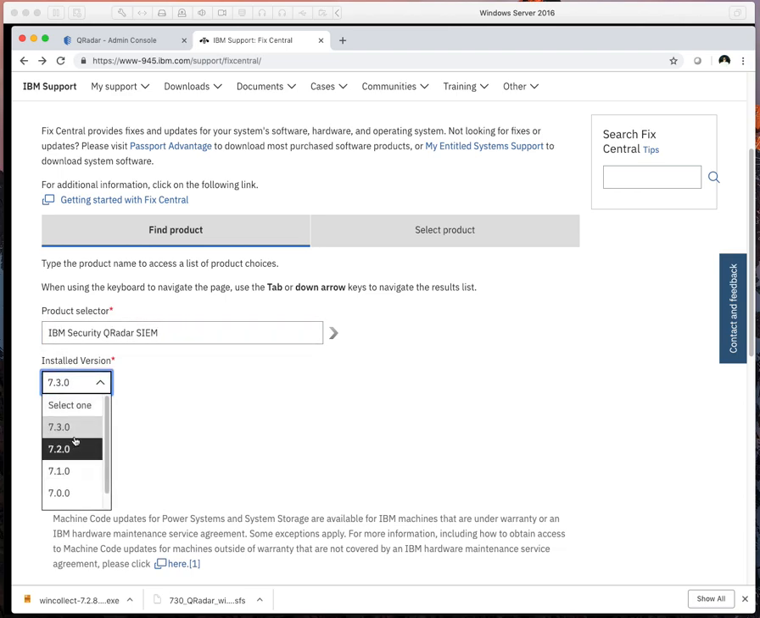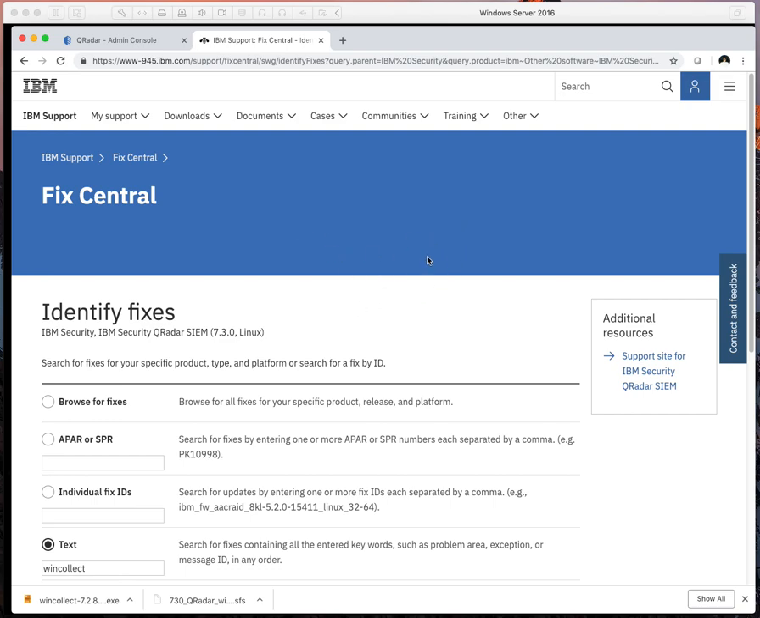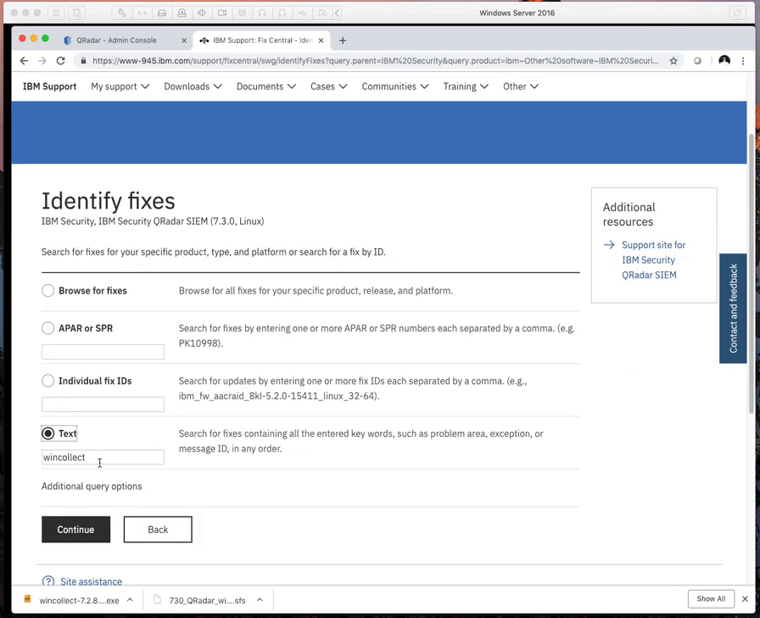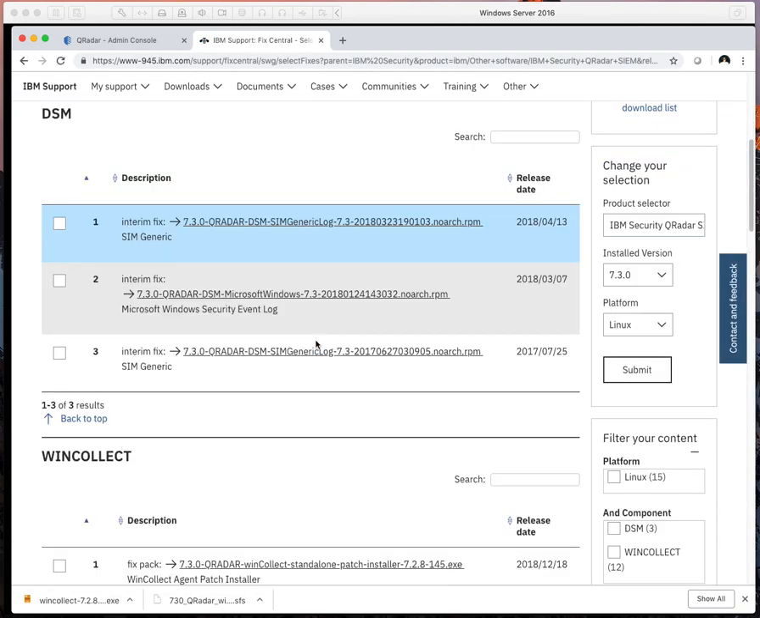The installed version, they don't do incremental ones. The 730, that's what we're running on. That'll be fine. It's actually 731, but it's not an issue in Linux because it only runs on Linux. So now that we got it here, we're going to select text and then WinCollect. That's going to load up a page here, and we'll scroll down.